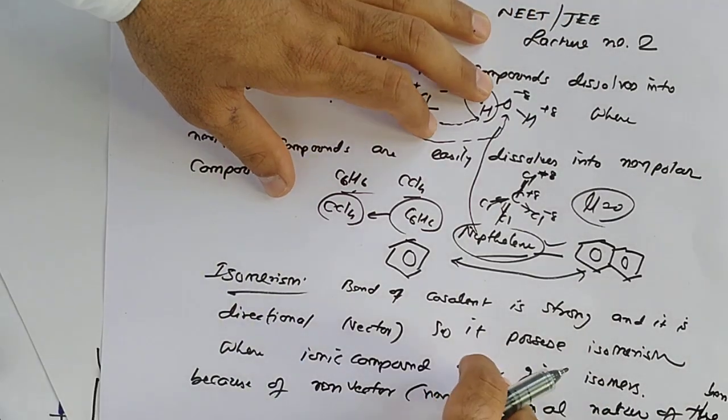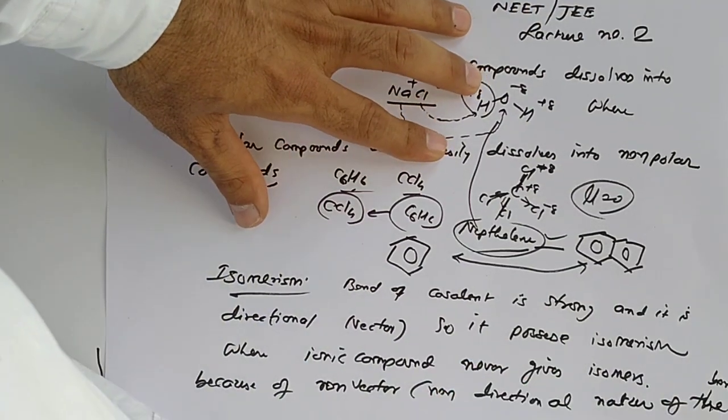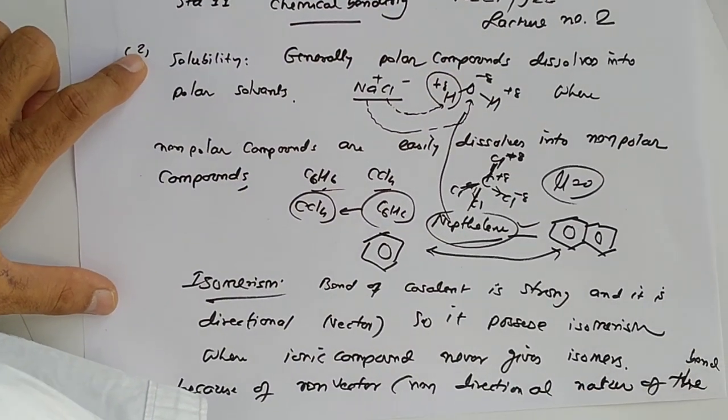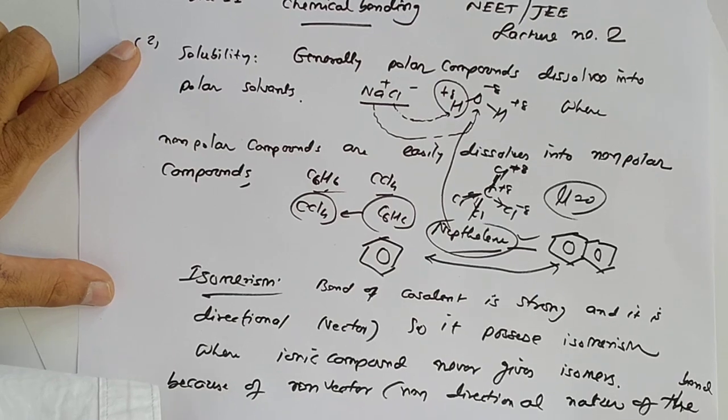Yes, the nature of the bond is non-vector, non-directional. So it never possesses isomerism.